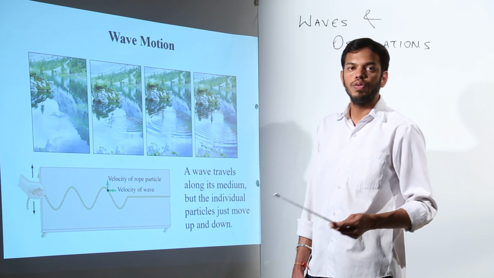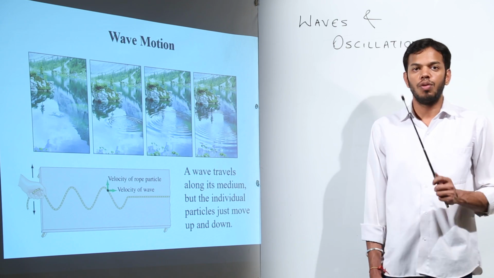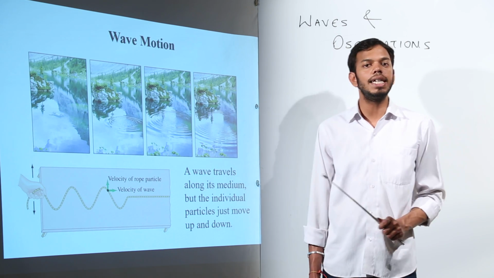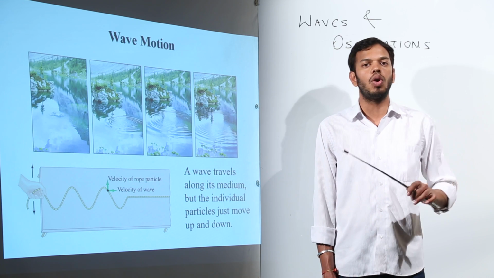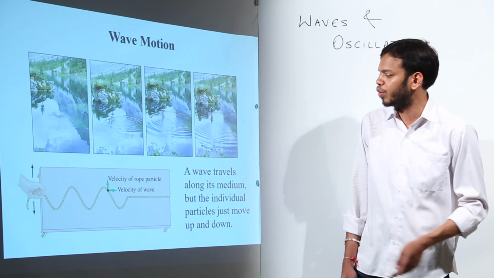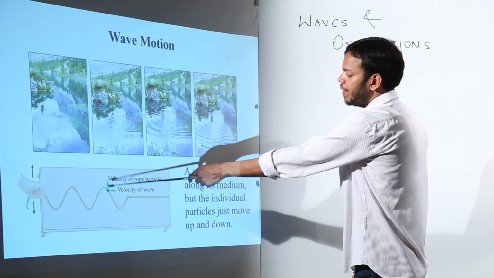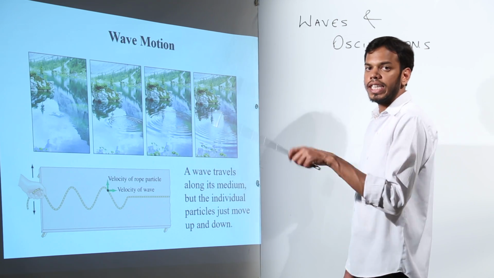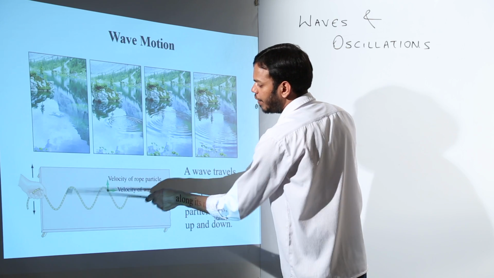These are called waves. So wave is just a transfer of energy. What happens during wave formation? Particles never transfer from one point to another. It's only the energy which gets transferred from one point to another. It's like this. We hold a straight rope and we give it a jerk from one end. It will cause a wave to form.